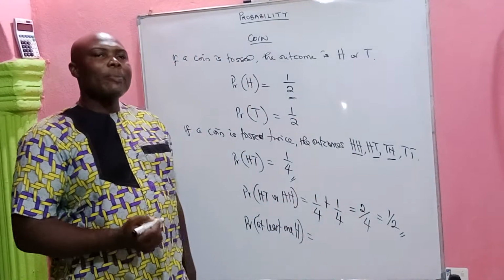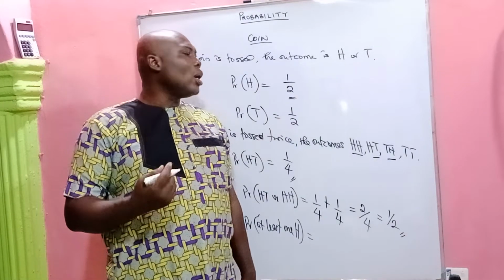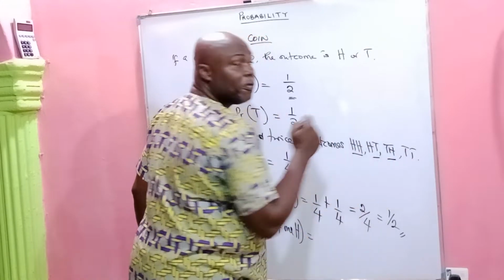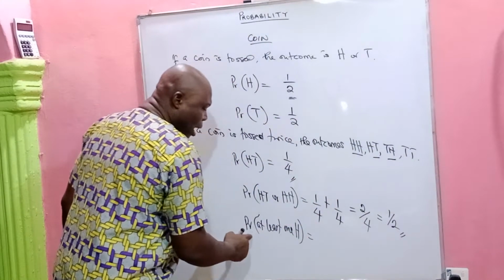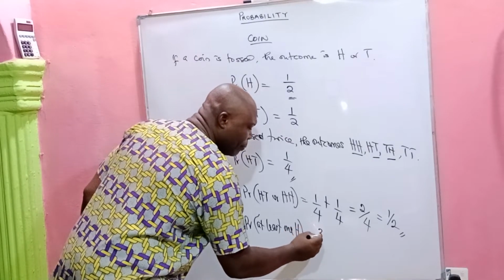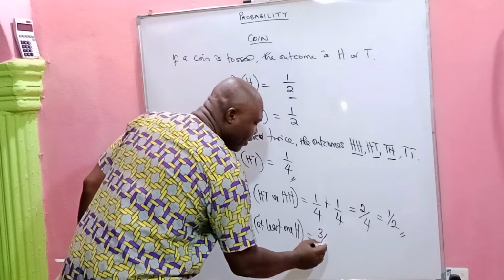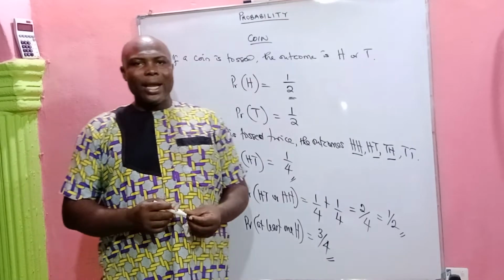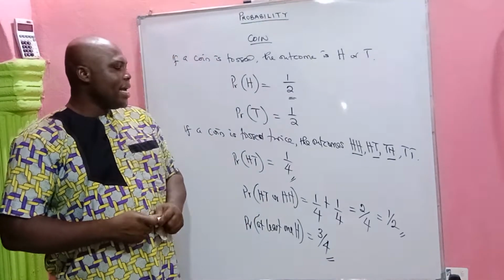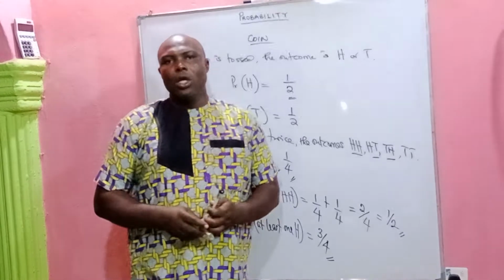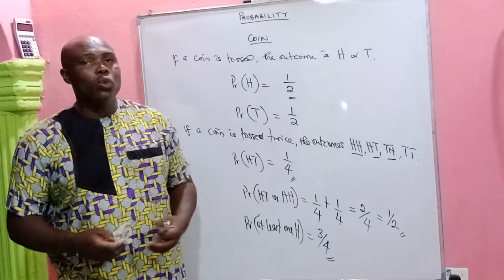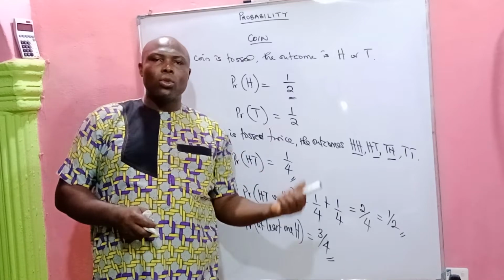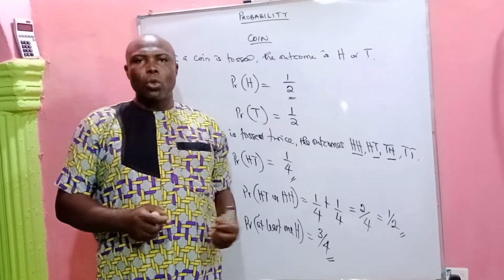So the experimental probability of having at least 1 head, meaning 1 head or more, will be 3 outcomes out of 4 outcomes. So the probability of at least 1 head will be 3 probable outcomes all over a total outcomes of 4, which is 3 all over 4. All right, so that is when a coin is tossed twice. So these are the kind of problems you meet when you're dealing with the probability of coins, a single toss of a coin or a double toss of a coin.